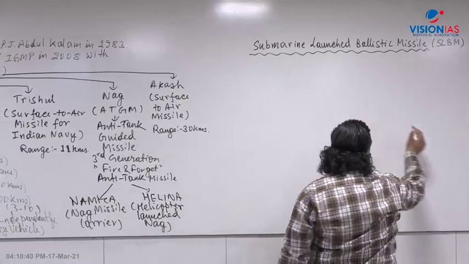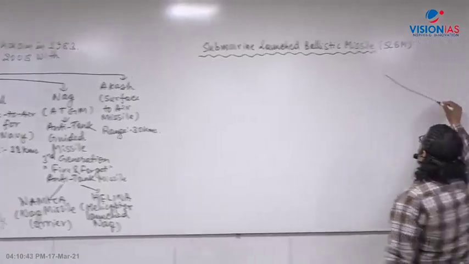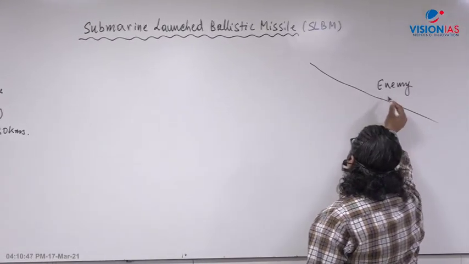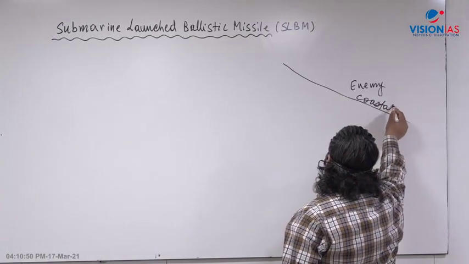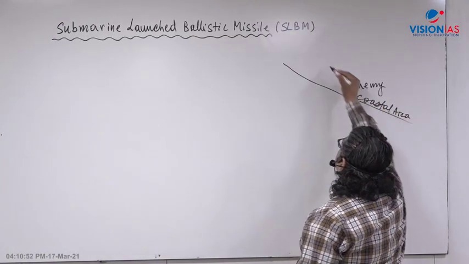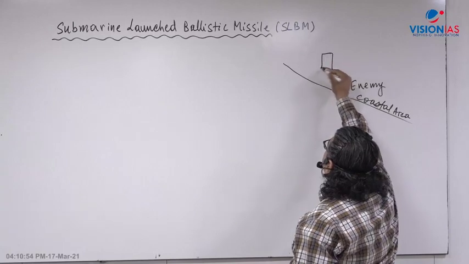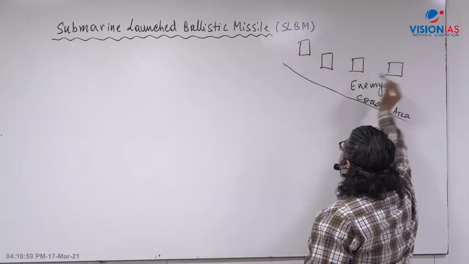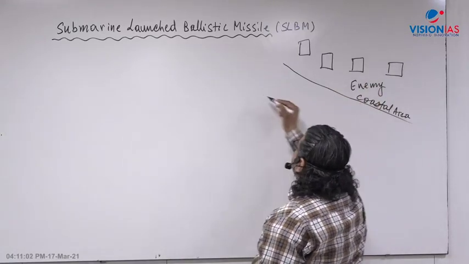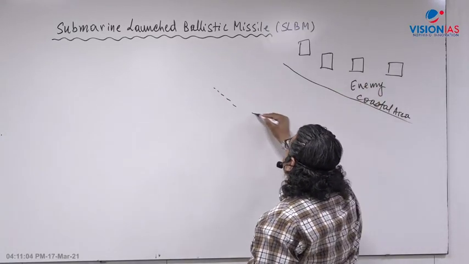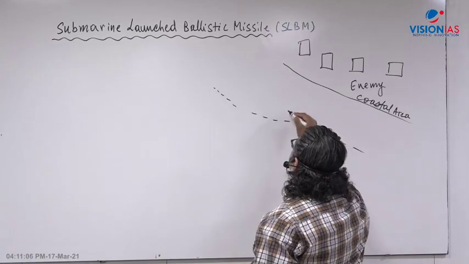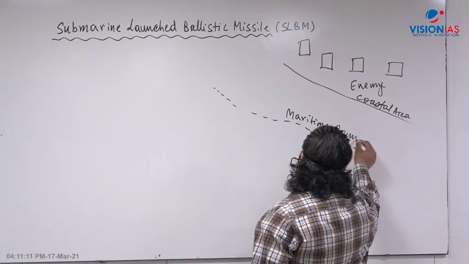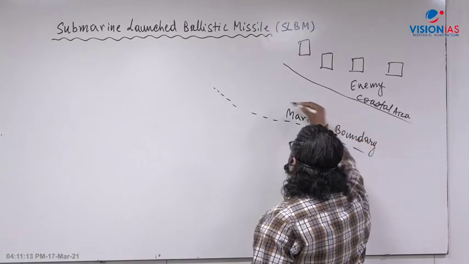Just imagine, I'll draw a diagram here. Let's say this is the enemy territory and a coastal area. Then you have all the establishments of the enemy in the coastal area, and an international maritime boundary.